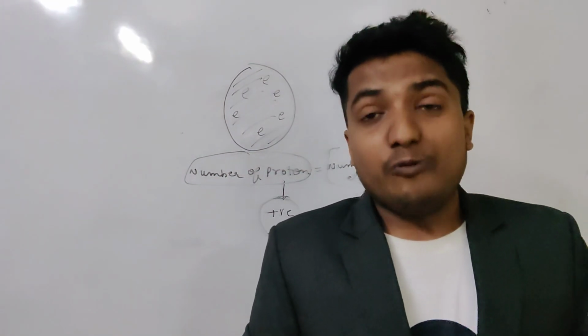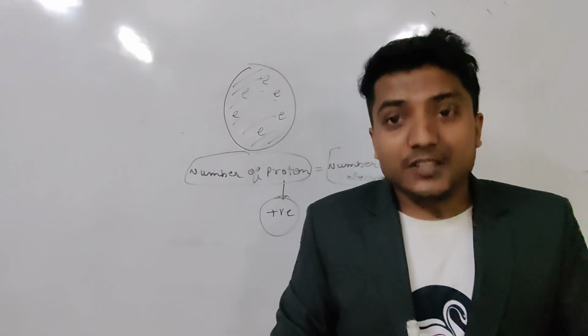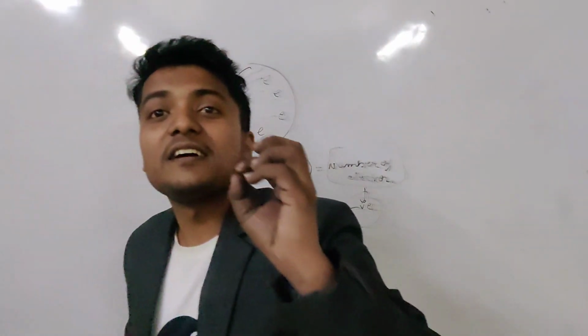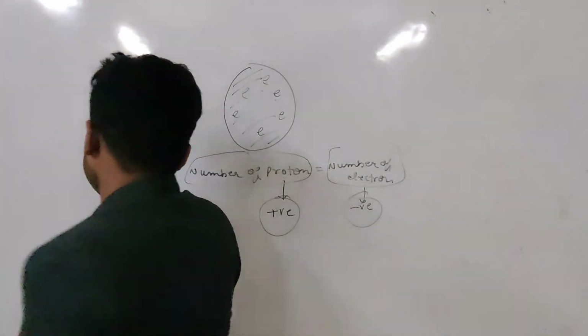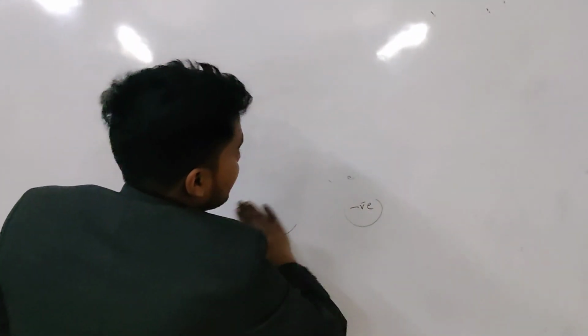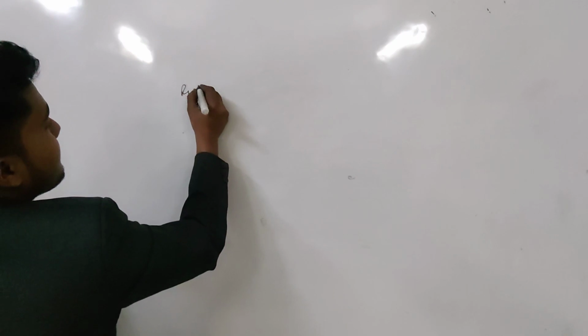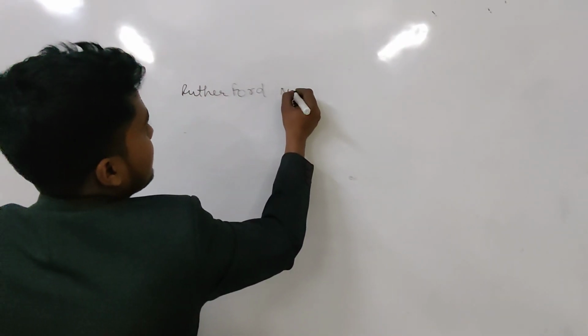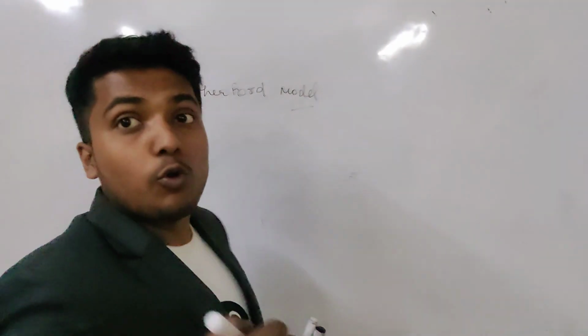Now, we are going to discuss the second theory, the Rutherford model. In the Rutherford model, Rutherford did an experiment with a gold foil.